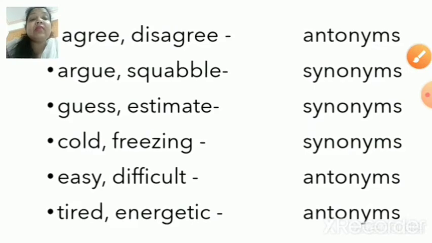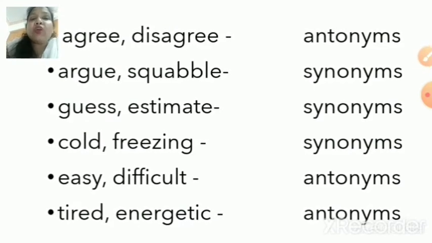Okay? Now, the next one. Guess and estimate. Now, what do you mean by guess, children? Guesswork is something like to estimate or to conclude or to say something without sufficient information to be sure of being correct. That means you're going to do a guesswork on something, right? Now, what do you mean by estimate, children? Roughly calculate or judge the value, number, quantity, right?